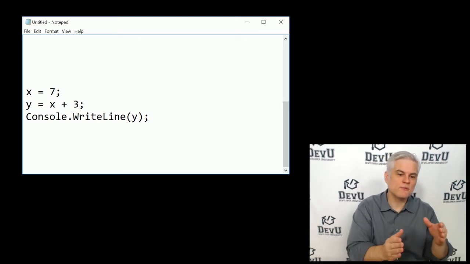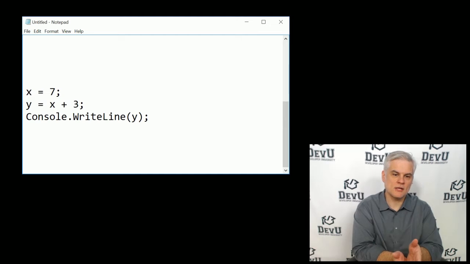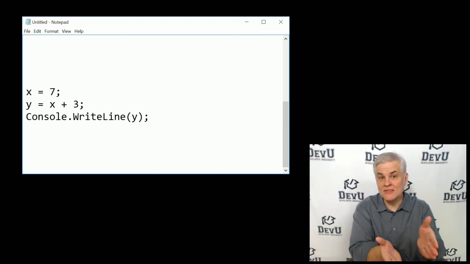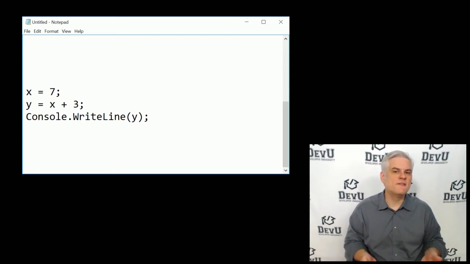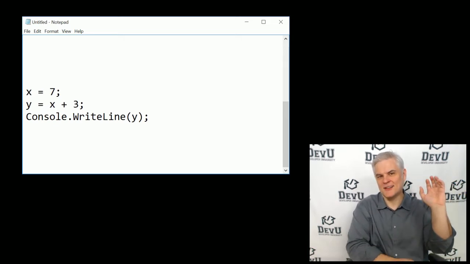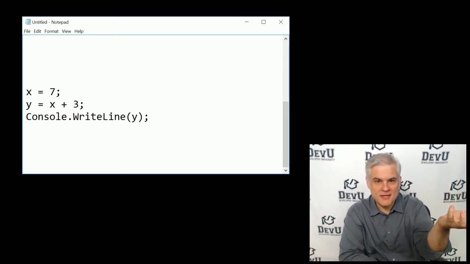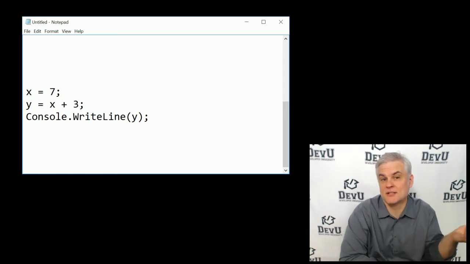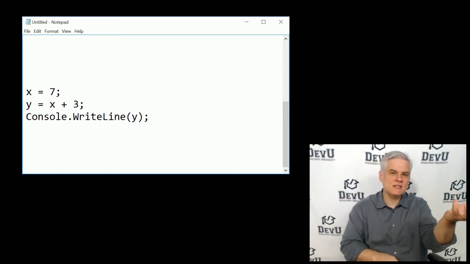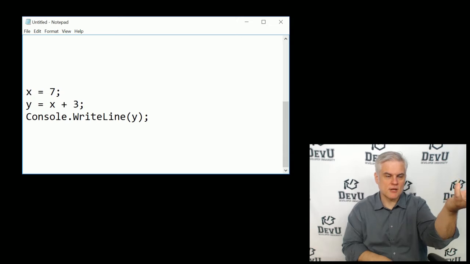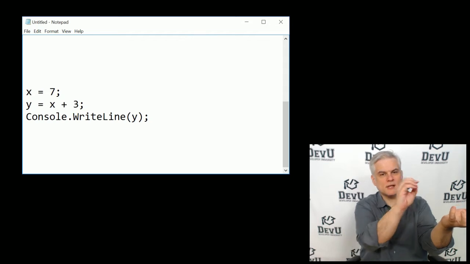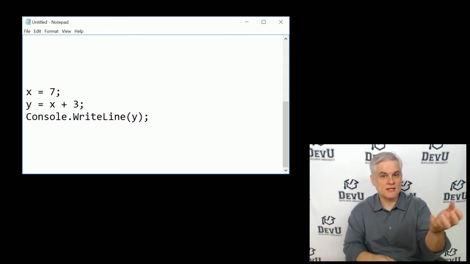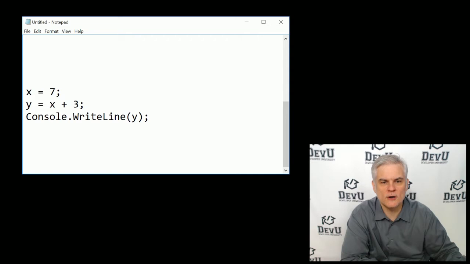And so if we're looking at the C# code, the x and the y in this context are referred to as variables. And a variable is simply, under the hood, a bucket, I guess you could call it, in the computer's memory. And you put things in buckets and you dump things out of buckets, right? And so we can put values into a given bucket in the computer's memory, and we can retrieve the value out of that bucket. We can even replace what's in the bucket with something different, right? And so that is what you use a variable for.